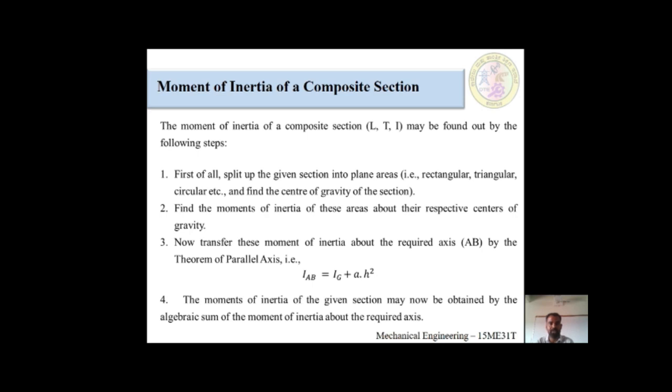The formula is IAB, the new parallel axis we want to find. IAB is equal to IG plus A into H square. IG is the moment of inertia of the lamina, A is the area of that section, and H is the height of that section. That parallel axis theorem is very important for your problem solving classes.